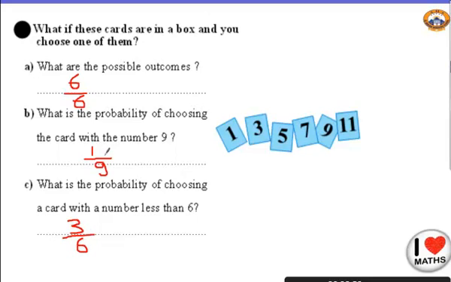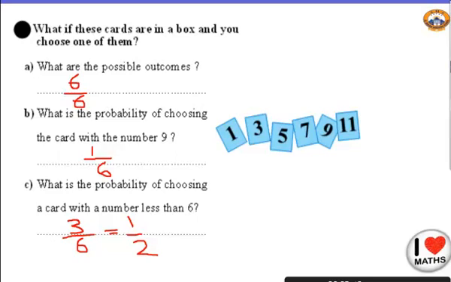I'm sorry, there is a mistake here, not over 9. This will be over 6. My total is 6, sorry. And here, 3 over 6. Can I simplify it? Yes, sure. So my answer will be 1 over 2.